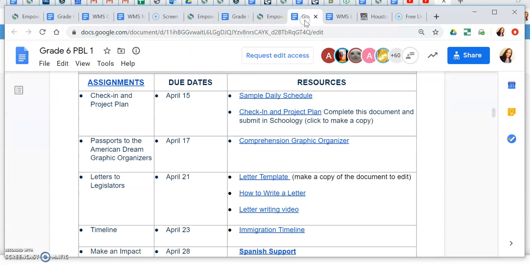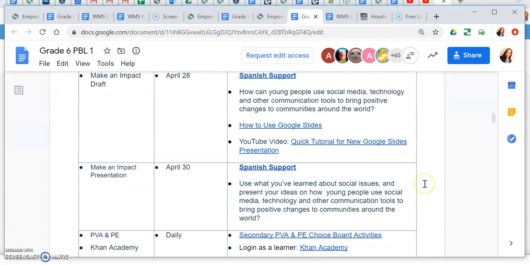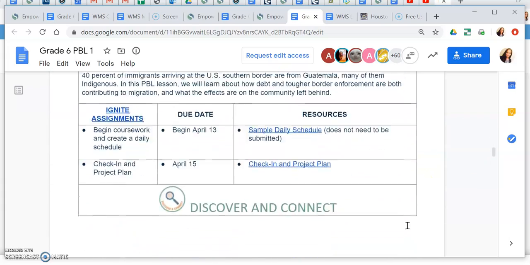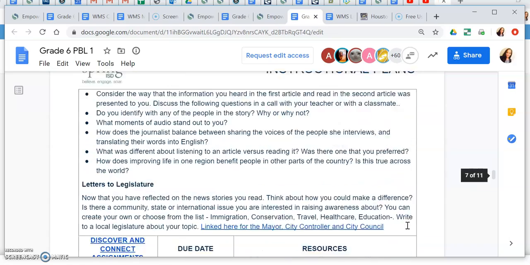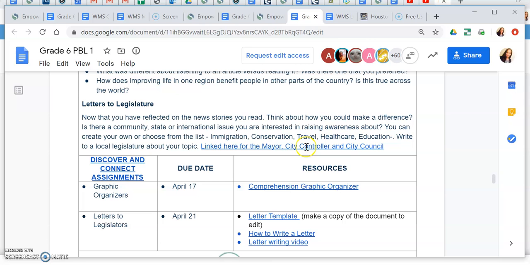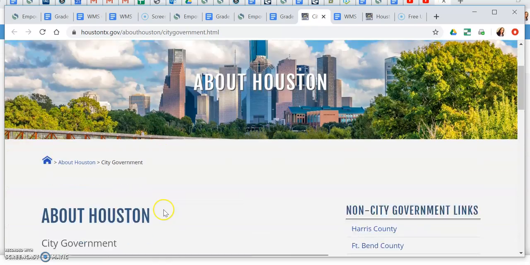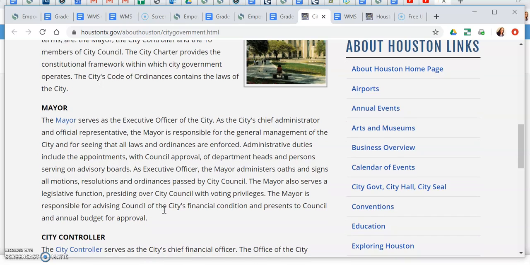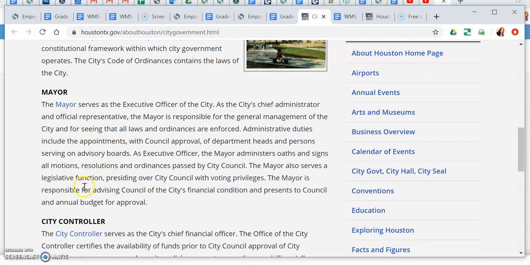Okay, I have to go back to this document to page 7 because that's where I access the names and addresses of people to write my letter to, the people in Legislator. So remember, we click on this link here for access to their information. I'm going to write to the mayor.